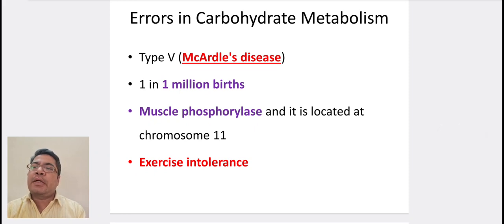Type 5, McArdle's disease. Occurs in 1 in 1 million births. It occurs due to deficiency of muscle phosphorylase and it is located at chromosome 11. Exercise intolerance is seen.